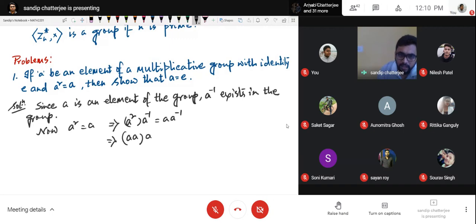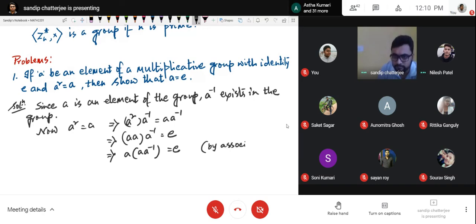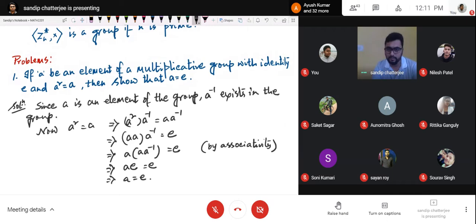So A inverse is equal to the identity element E, correct or not? Which implies A operated with A inverse is equal to E. How? By associativity. Yes, sir. Which implies A operated with E equal to E, which implies A equal to E. Okay. Okay, sir.